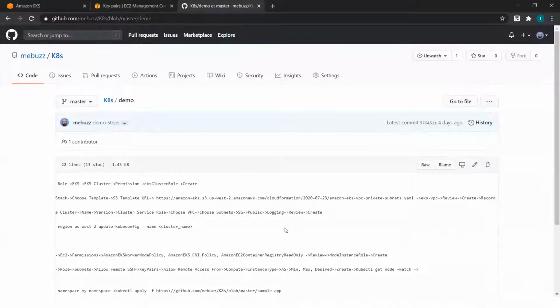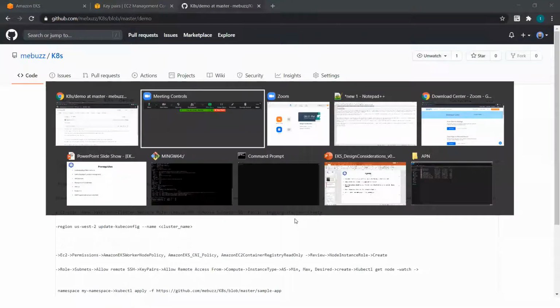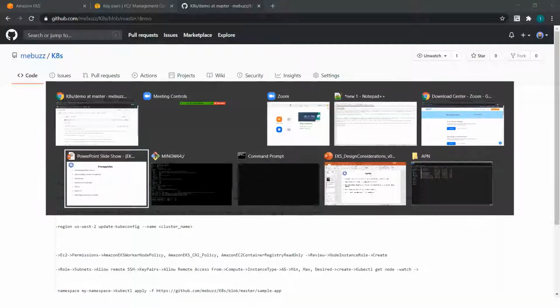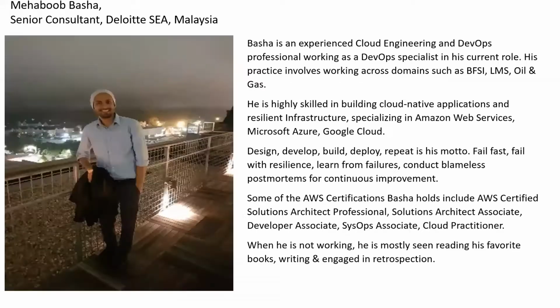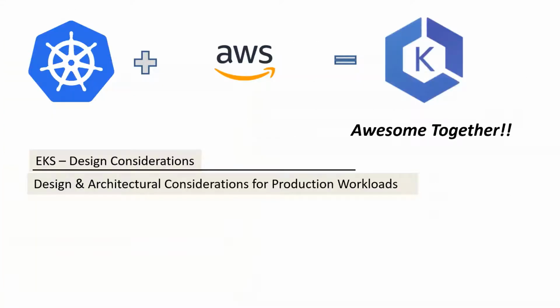Okay. So we'll get started because the Zoom session is only for 30 minutes. All right. Let me open the slide. And this is me. I'm basically working in Deloitte Consulting Southeast Asia, Malaysia for now, and I am residing in Kuala Lumpur. The topic for today is EKS, specifically design considerations for production workloads.